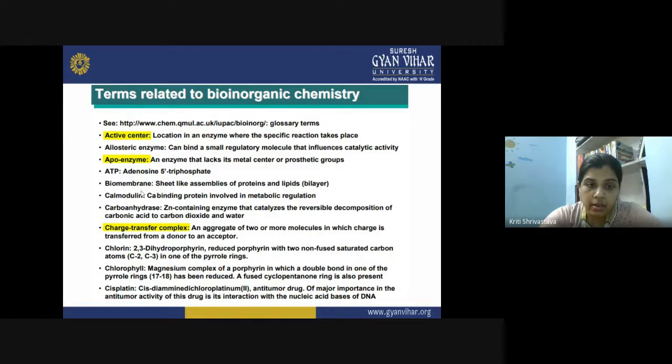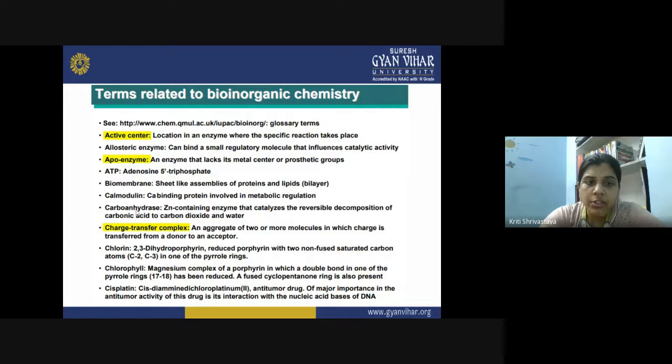Now, biomembrane. What is a biomembrane? It is a sheet-like assembly of proteins and lipids. A biomembrane can be surrounding a cell or a cell organelle. Whenever we have a membrane in a biological system, it is basically composed of assemblies of proteins and lipids. You can consider it like a micellar structure. It is a bilayer, where one end can be hydrophilic and the other hydrophobic, or sometimes both the hydrophobic ends face each other, and both the hydrophilic ends face outside the membrane.